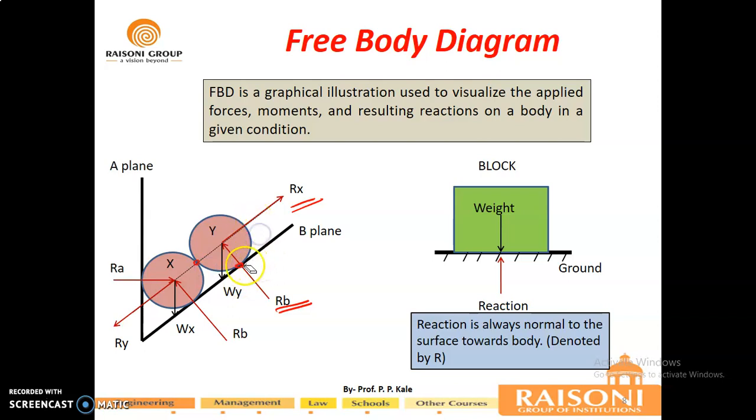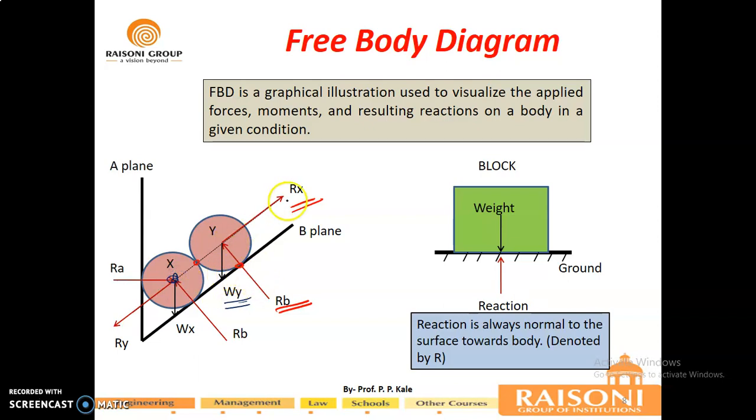Try to understand. Similarly, for this body x, you have different kinds of forces acting on it. First of all, for any body, the first force acting on it is the force of gravity, meaning its self weight. So that is weight of y, and this is weight of x. Now this is the contact reaction at plane a, so Ra. This is the contact reaction from cylinder y, so Ry. This is the contact reaction from plane b, Rb. These are all always perpendicular to the body and going to meet at the center of the body. Always keep this in mind.